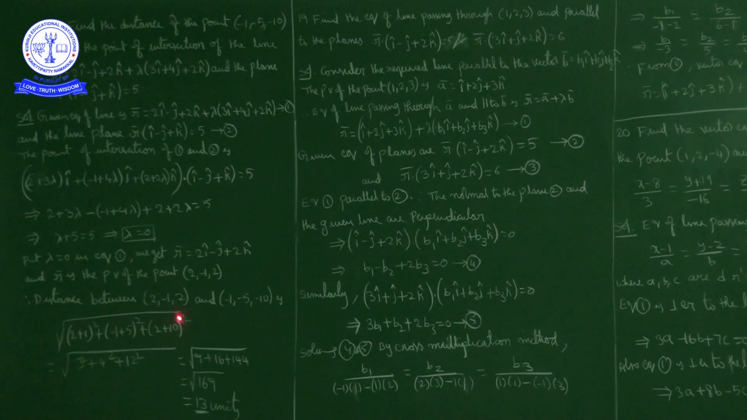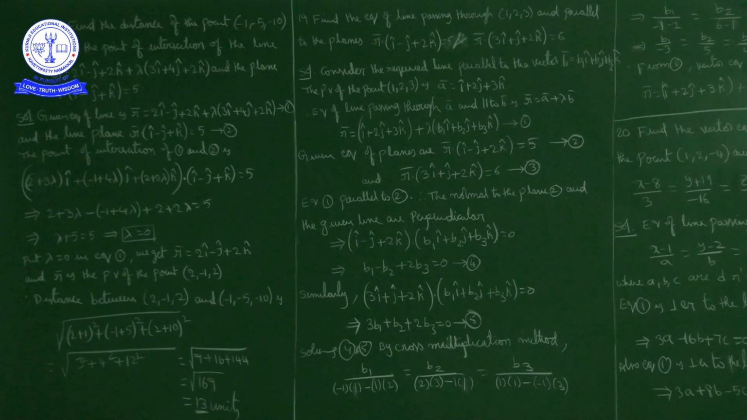can be the square root of (2 plus 1), that is 3 square, plus (-1 plus 5), that is 4 square, plus (2 plus 10), that is 12 square. So nothing but the square root of 3 square plus 4 square plus 12 square. 3 square is 9, 4 square is 16, 12 square is 144, total 169. Square root of 169 is how much? 13. So the distance between the points is 13 units.